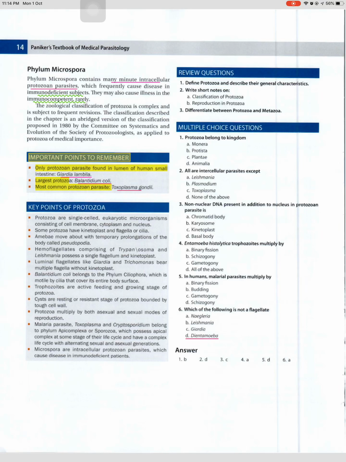Important points to remember: the only protozoan parasite found in the lumen of the human small intestine is Giardia lamblia. The largest protozoan is Balantidium coli. The most common protozoan parasite is Toxoplasma gondii.